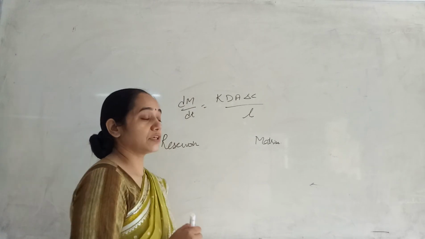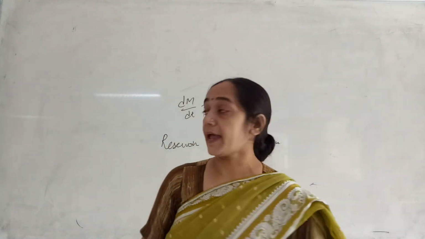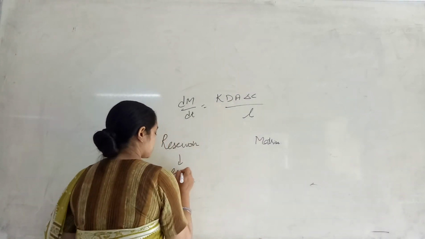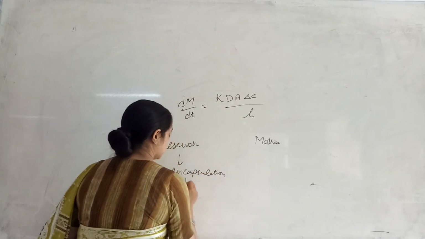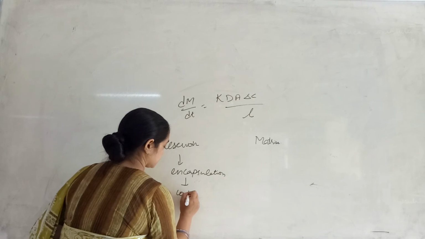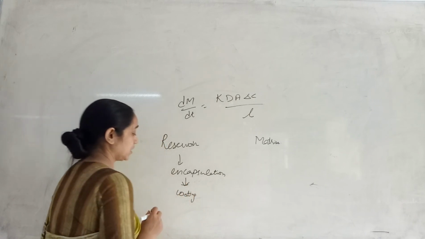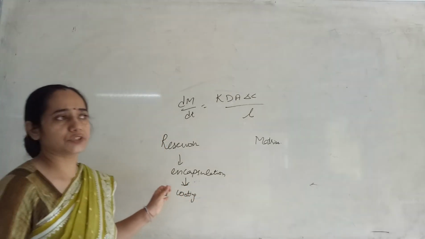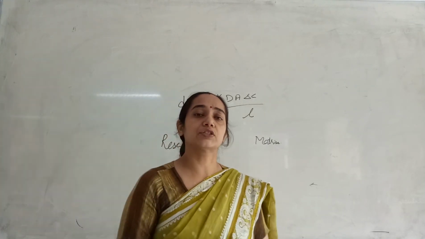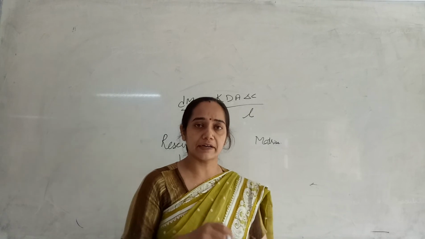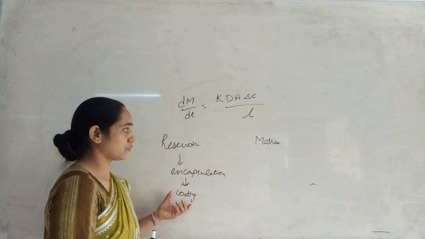Basically, reservoir systems are prepared by encapsulation. Means simple encapsulation, we are doing the coating. If we are doing the coating, then it is the simplest procedure by which we can achieve a reservoir system. Means we have a tablet, it is coated by the polymeric material, then it is a reservoir system.